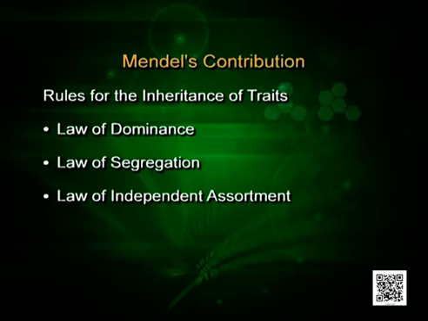When you are crossing pure tall with pure short, whatever you get in the first generation, which we call the F1 generation, that is the dominating. Mendel got all tall in the first generation. So, capital T or tall is dominating and small t or short is recessive. So, this made the law of dominance. I am sure, children, you have understood what we mean by the law of dominance.